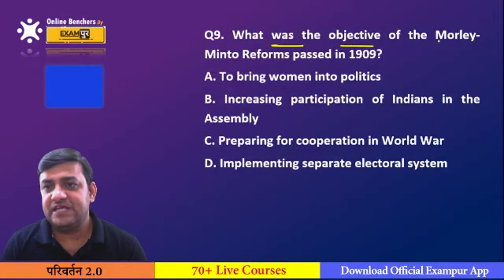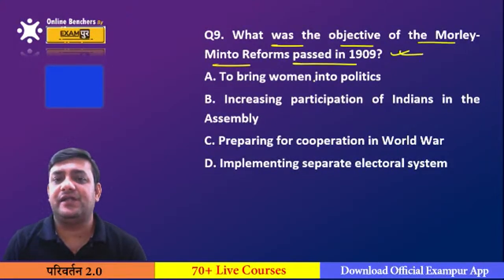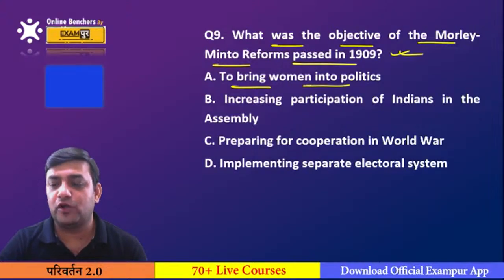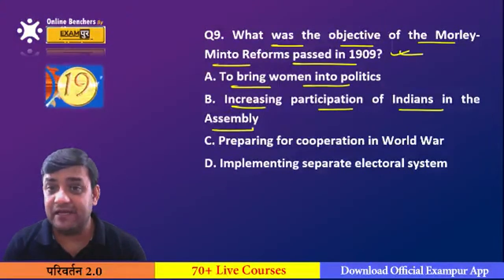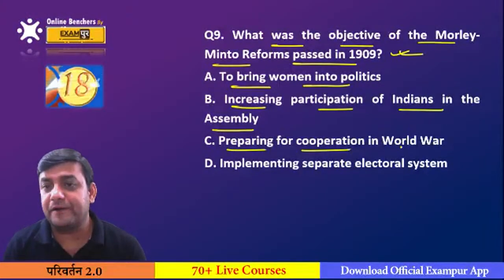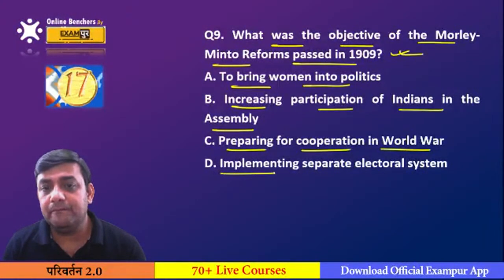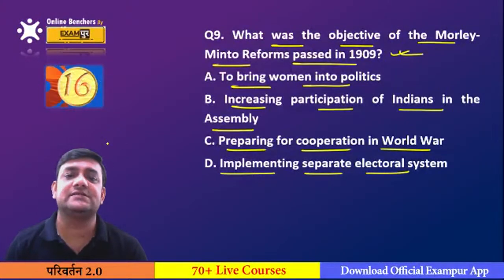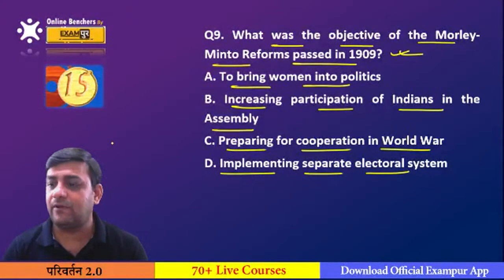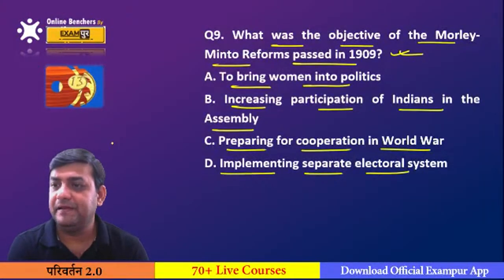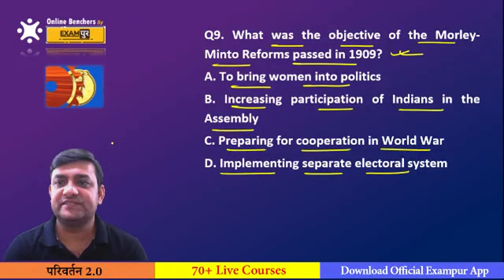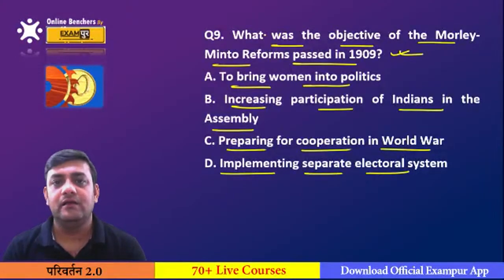What was the objective of the Morley-Minto reforms that were passed in 1909? To bring the women into politics, increase the participation of Indians in the assembly, prepare for cooperation in the World War, or implement a separate electoral system. What was the basic objective of the Morley-Minto reforms of 1909? Please do reply to me.